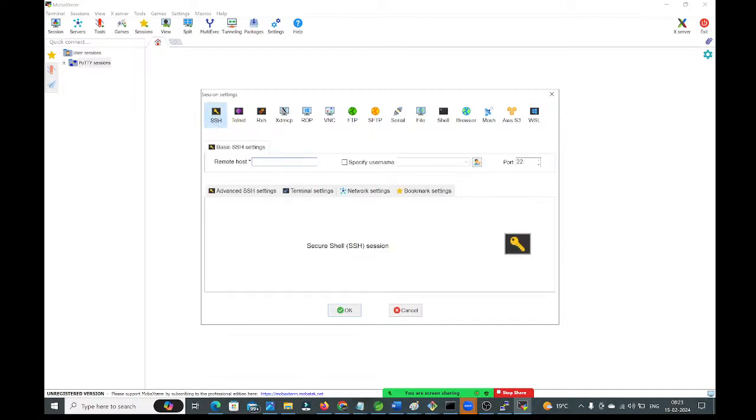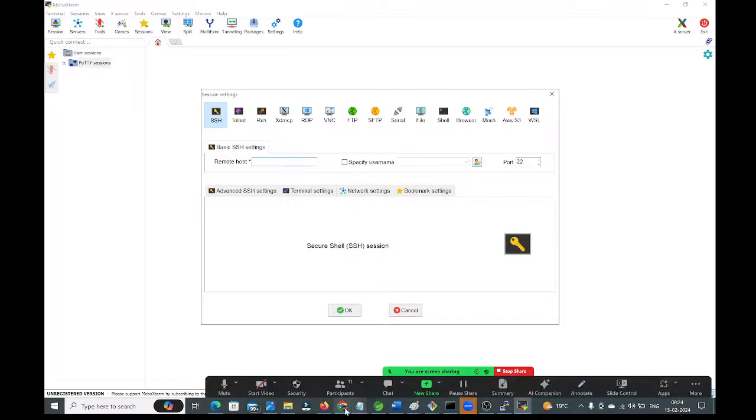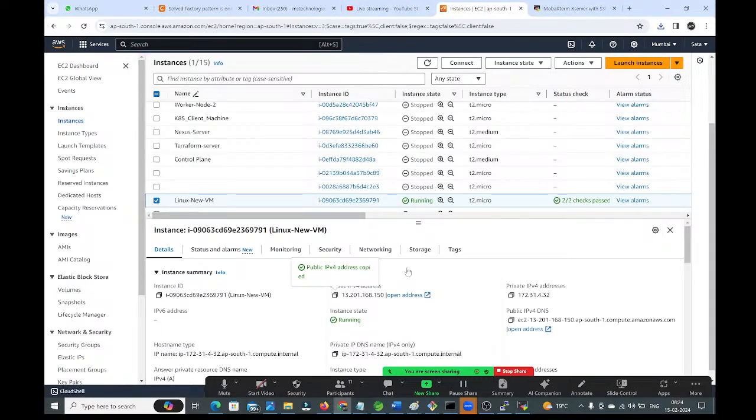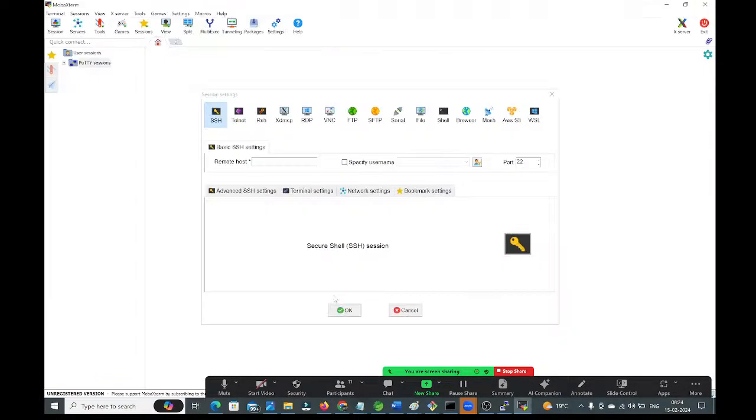Here we need to provide the host name, guys. How will we get that host name? Already we have seen, right? Go to the instance, copy the public IP, guys. This public IP is the host name. Copy this public IP. Go to here and paste that public IP here.